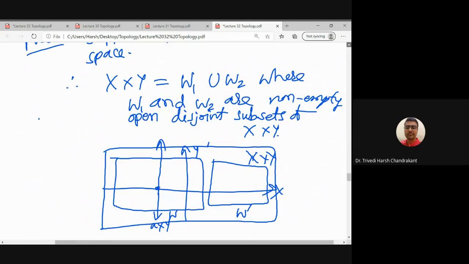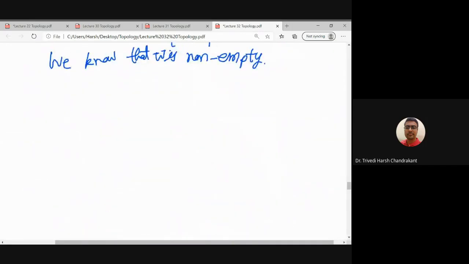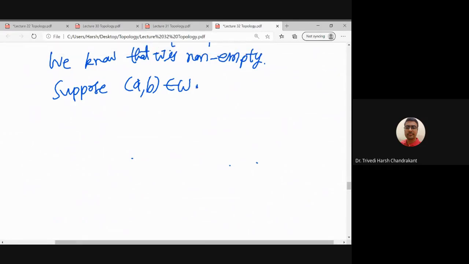We have mentioned that these sets are non-empty. So non-empty means they will contain at least one point of X cross Y. So suppose I have a point a comma B, which is an element of W, because W is a non-empty set, so it always contains such an element.